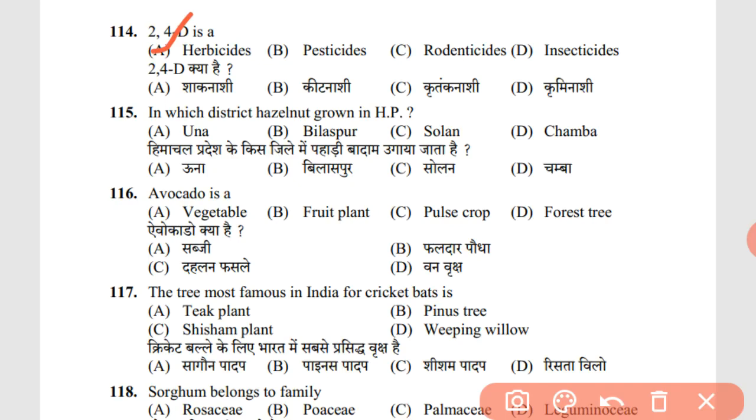In which district is hazelnut grown in Himachal Pradesh? The answer is C. Oh, sorry, the answer is Chamba. D. Chamba. Avocado is a fruit plant. The tree most famous in India for cricket bats is D. Weeping willow.